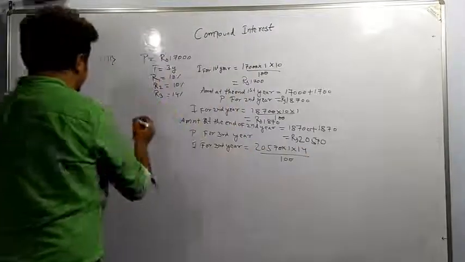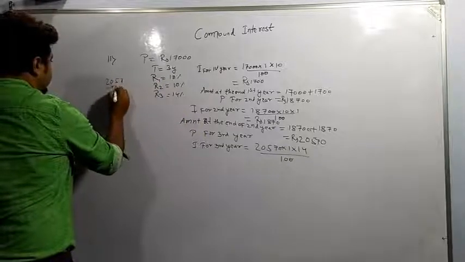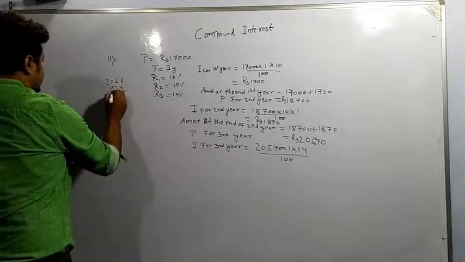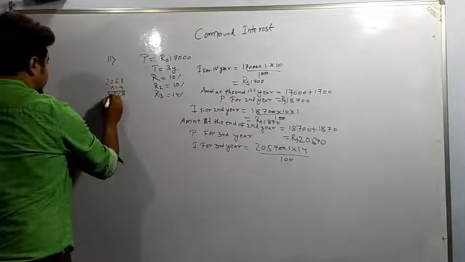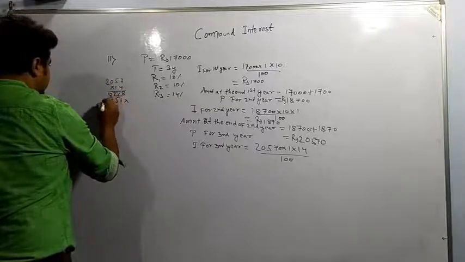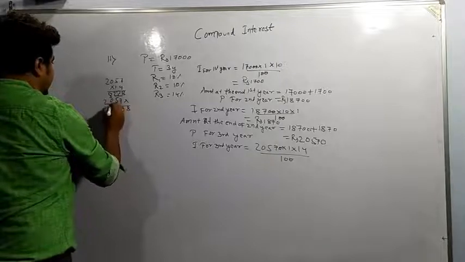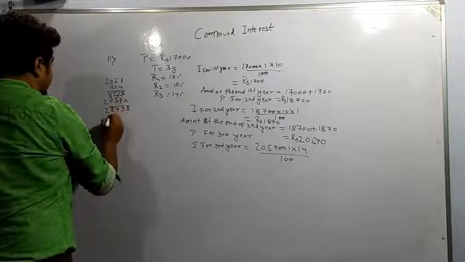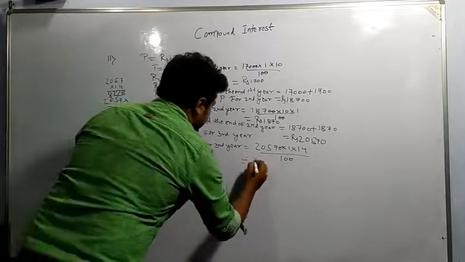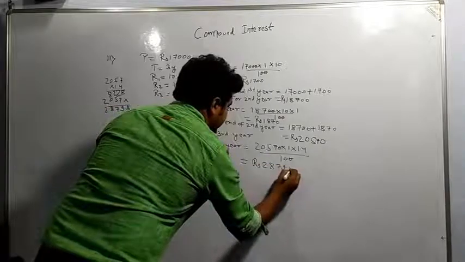So this is cancelled. 2057 into 14 will be doing 4 7s are 28, 4 20, 22, 0 2, 4 2s are 8, 7 5 0 2. This is 8, this is 9, this is 7, this is 8, and this is 2. This is coming out to 2879.8.